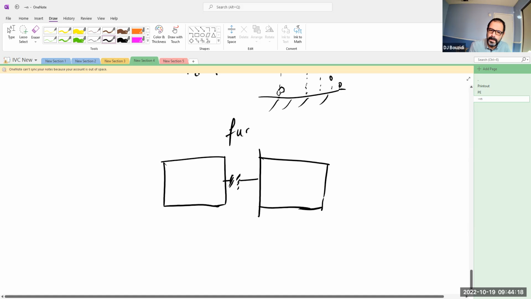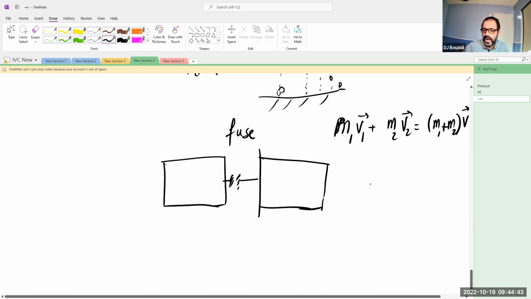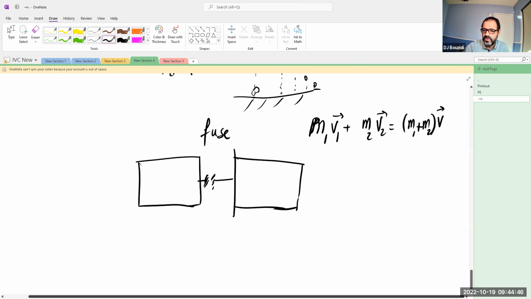So they fuse. If the two objects fuse, then in this situation we're going to treat it as an ideal inelastic collision where the momentum before, remember, I have two objects. The first one is a mass m1 times velocity v1, and the second one is m2 times the velocity v2. Now they're combined, they fused, so they're only one object with a given mass, the sum of the two, times the common velocity of the two of them, since they're fused now, okay? So this is easy, okay?